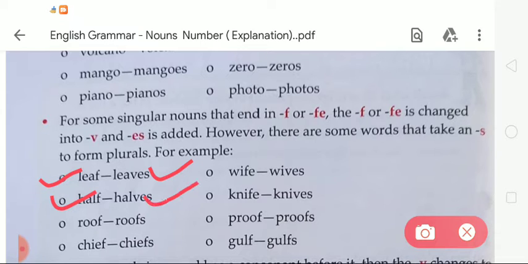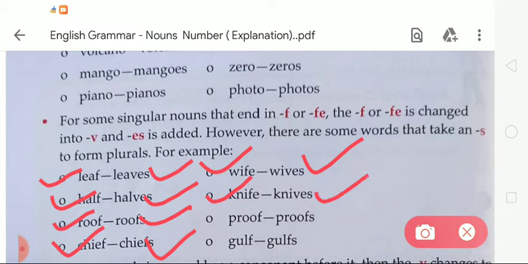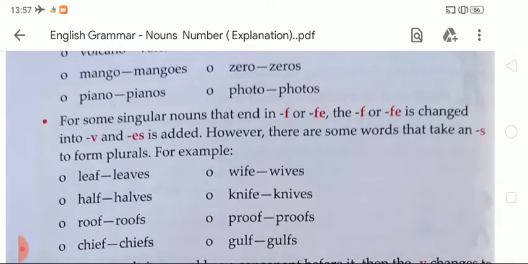Half becomes halves. Roof becomes roofs. Chief becomes chiefs. Wife becomes wives. Knife becomes knives. Proof becomes proofs. Glove becomes gloves. Okay, so like this we have to change the given singular noun into plural by adding ves or s.